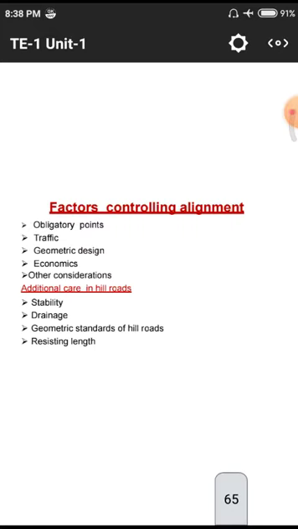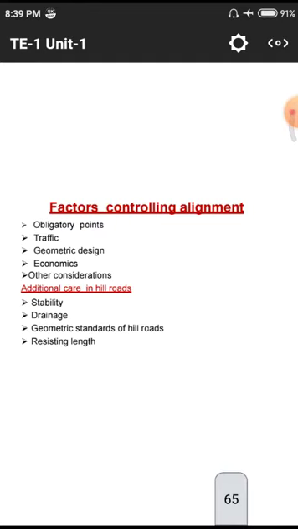We need to show them our monuments and other historical places, so we need to construct different kinds of roads to these hills, and follow different geometric standards to show those monuments and important places. Those geometric designs we will discuss in the second and third chapters.